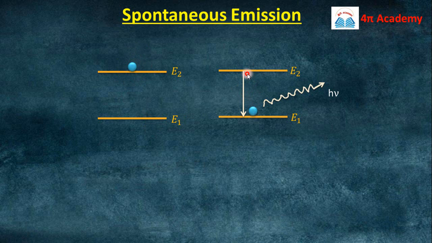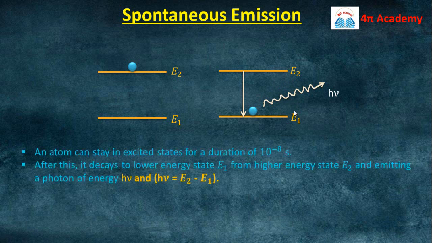So after that particular time, the atom will jump to its ground state, and in this way it will emit a photon of energy E2 minus E1. This is spontaneous emission because we are not providing any energy. This process is happening spontaneously, so it's spontaneous emission of radiation.